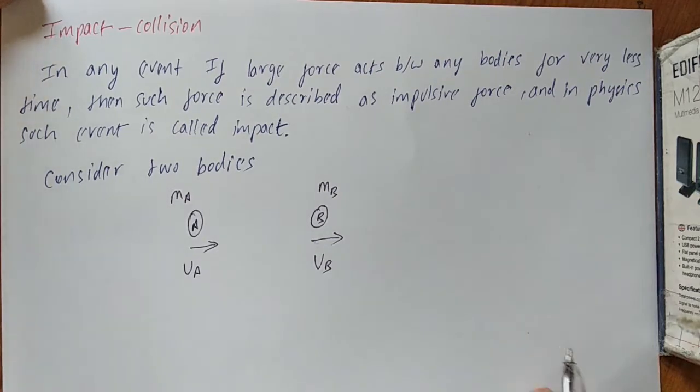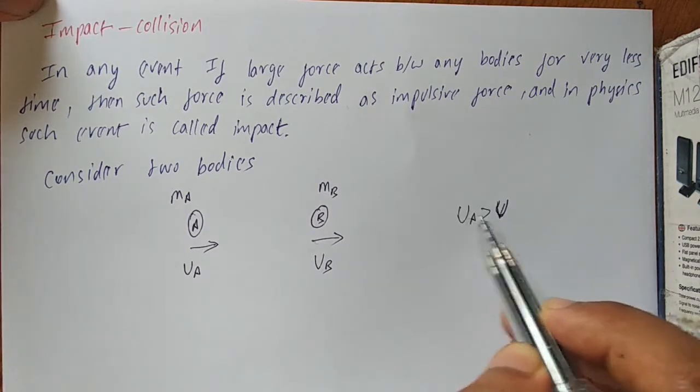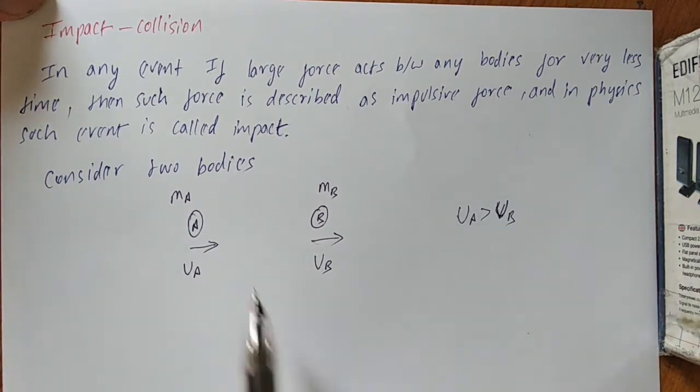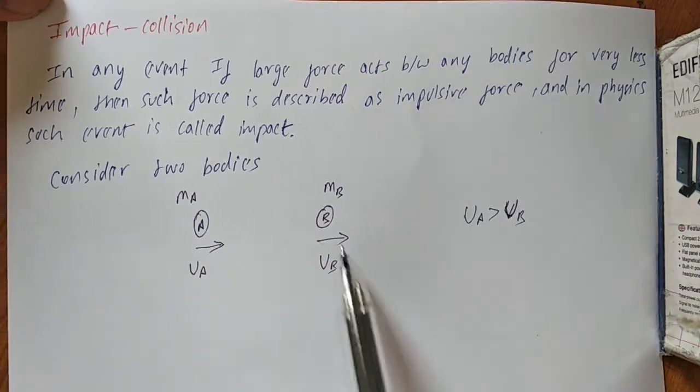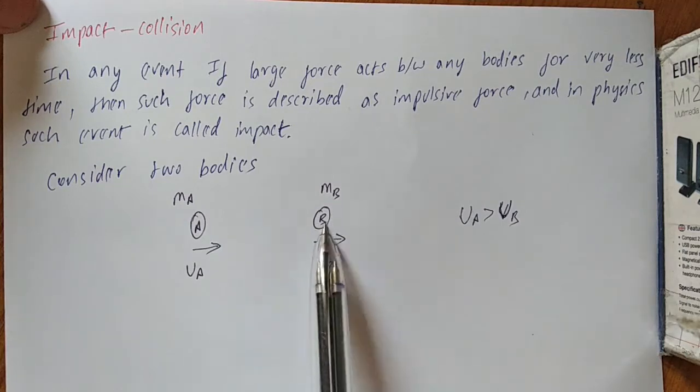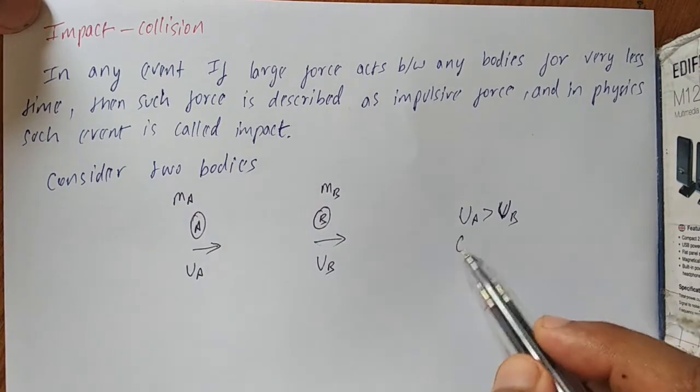Here we need to take one assumption, that ua is greater than ub. Then what will happen? If this velocity is more than this velocity, then at some point this body will collide with that body, so collision occurs.